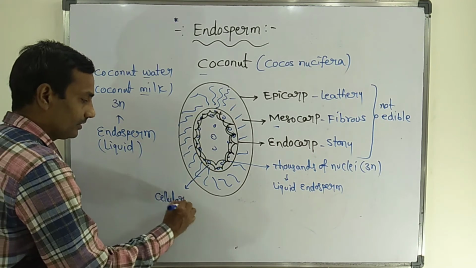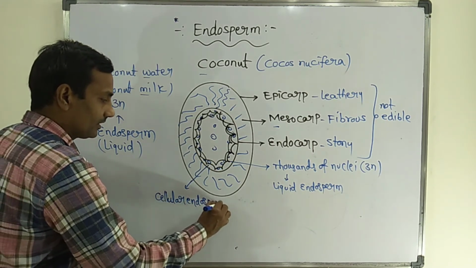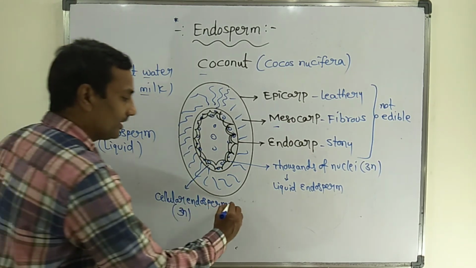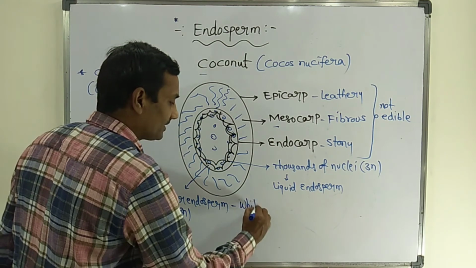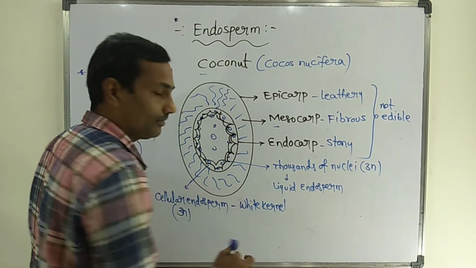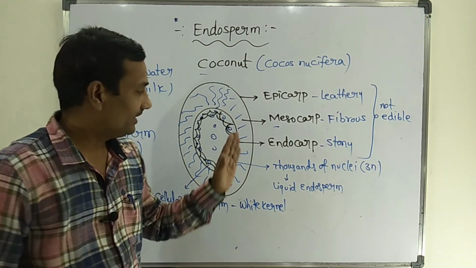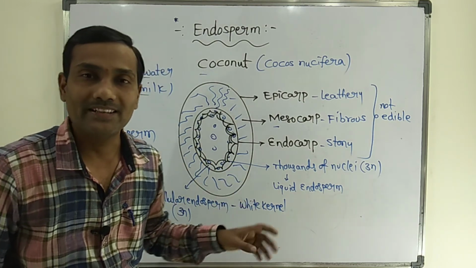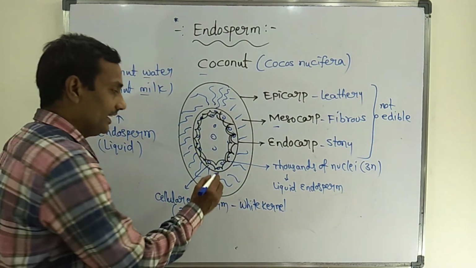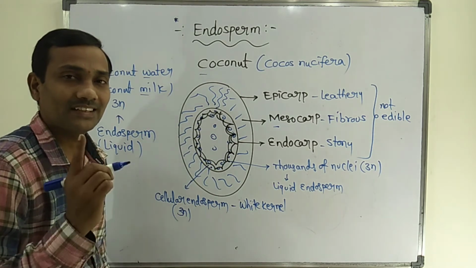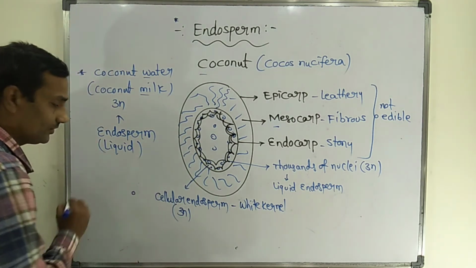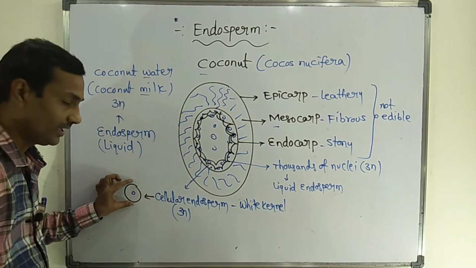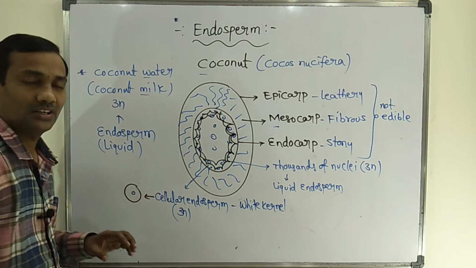cellular endosperm is formed. That cellular endosperm is ploidy 3N. What do you call cellular endosperm? White kernel. Whatever white solid material can be seen in the coconut is the white kernel. That white kernel is cellular endosperm. Each and every cell consists of one single triploid nucleus. Once there is a nucleus, this is a complete cell.